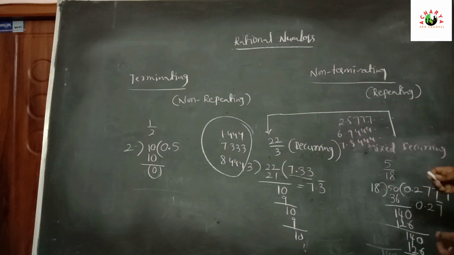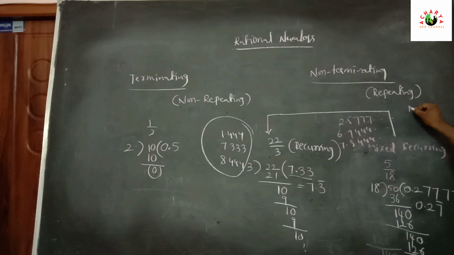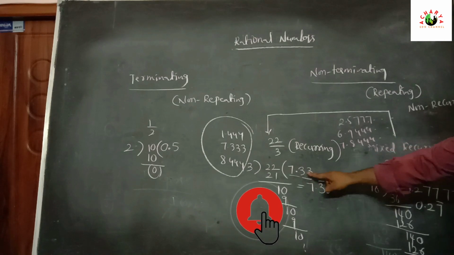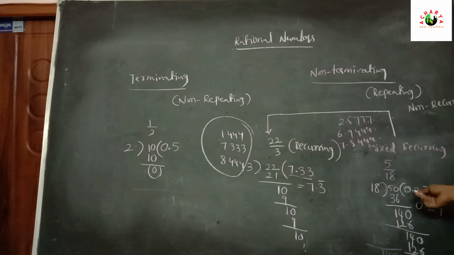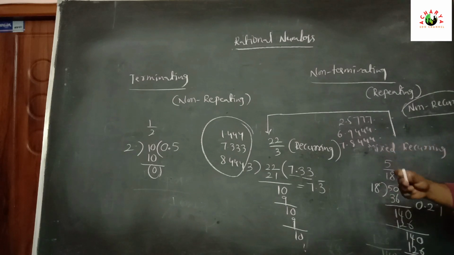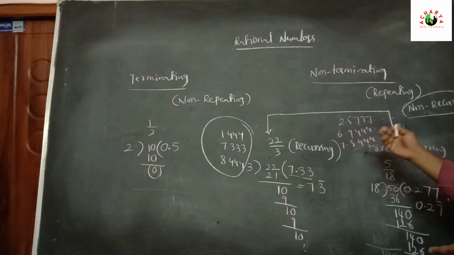Now here is one more type. These two are examples of recurring. Now what is a non-recurring decimal? Recurring decimals mean that after the decimal point the number is continuously repeating. Here, after one digit, the digits are repeating continuously. But in non-recurring decimals, after the decimal point different digits keep going on continuously.